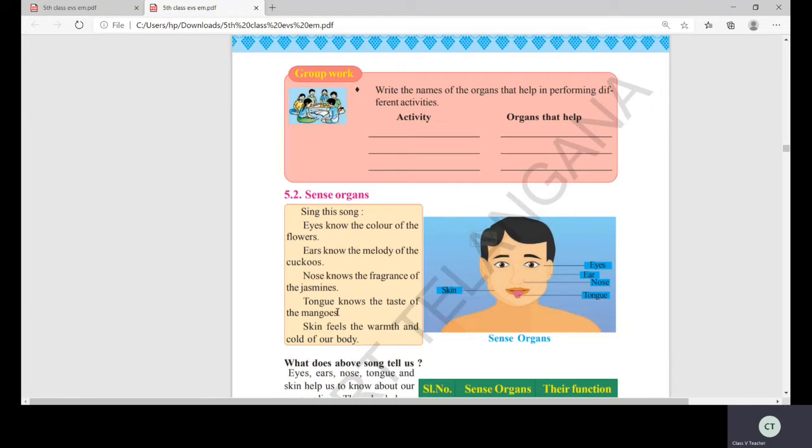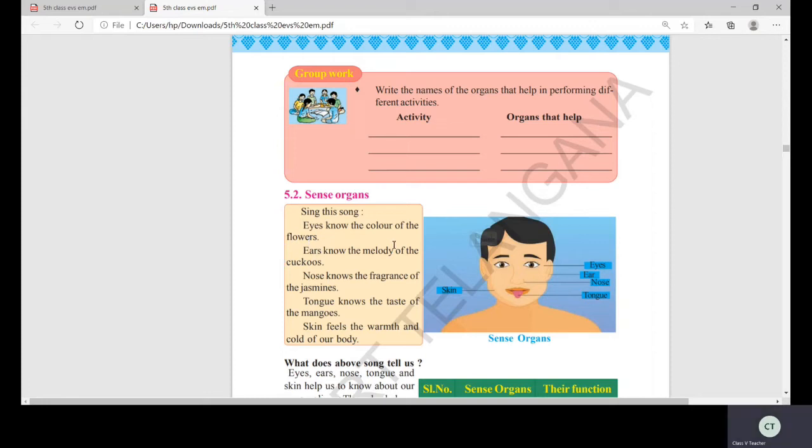Tongue knows the taste of the mangoes. Skin feels the warmth and the cold of our body. So in this way also you can sing. So in this song, what you're telling is, with the help of the eyes, you can see the colors of the flowers and you can enjoy the natural beauty.